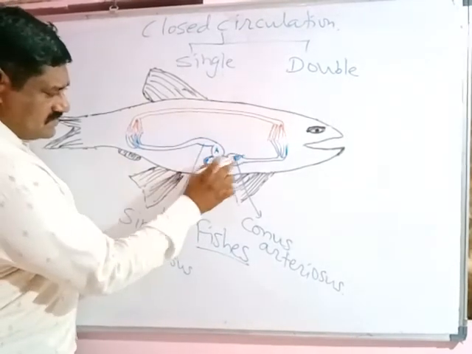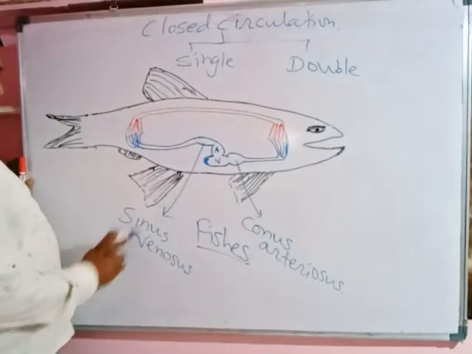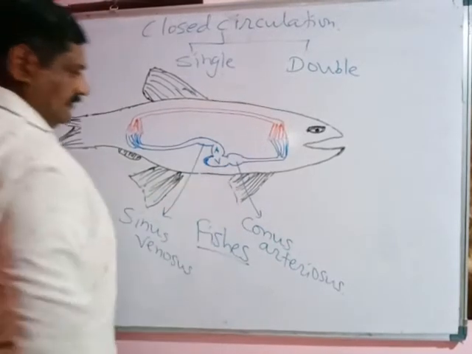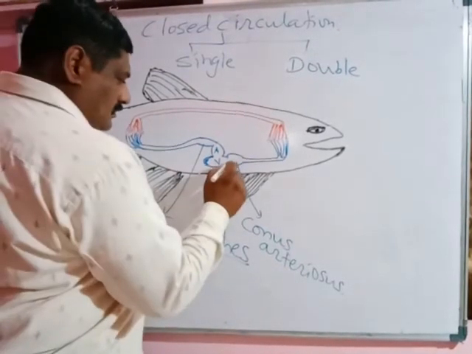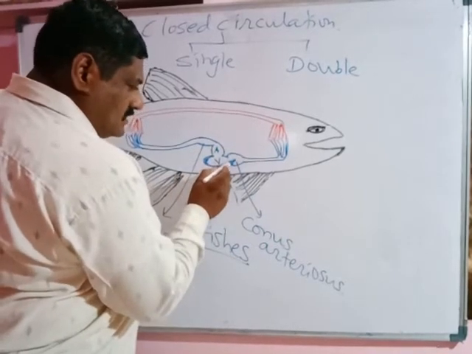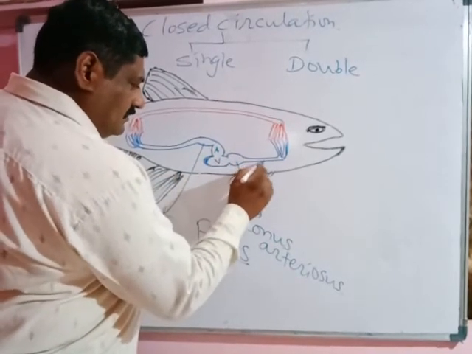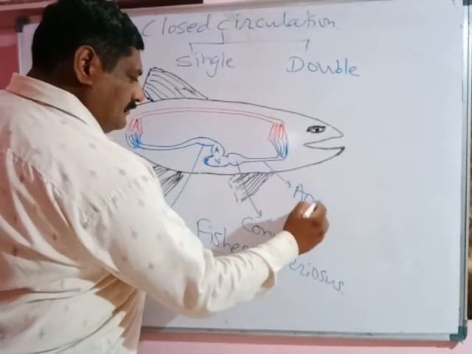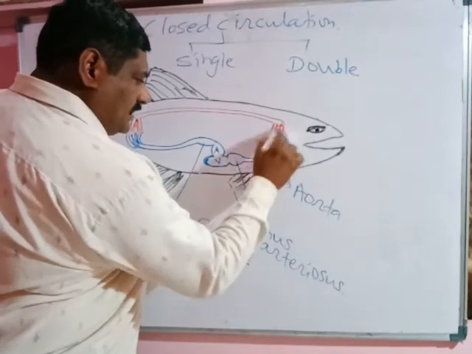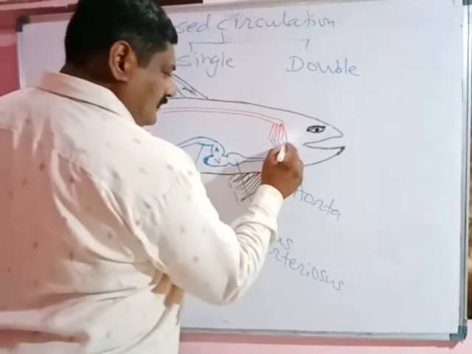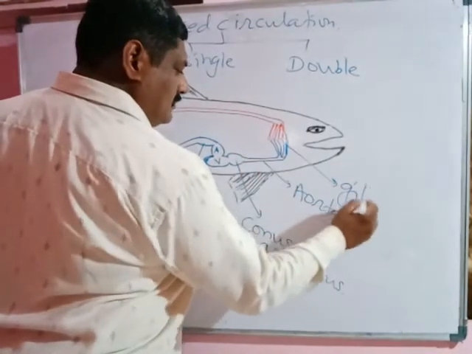The sinus venosus is attached to the auricle and the conus arteriosus is attached to the ventricle. The blood pumped by the heart passes into the conus arteriosus, then with the help of the aorta, it is supplied to the gills.